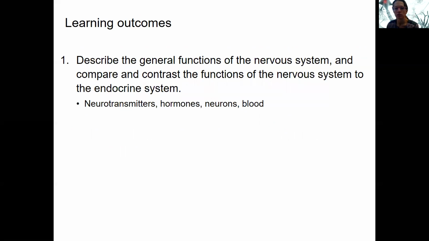So the key words for the nervous system especially are neurotransmitters and neurons. Hormones and blood are part of the endocrine system. So again, this is the idea. The function of the nervous system is to quickly respond and regulate body functions. And the rest of these videos will go into more detail on that.